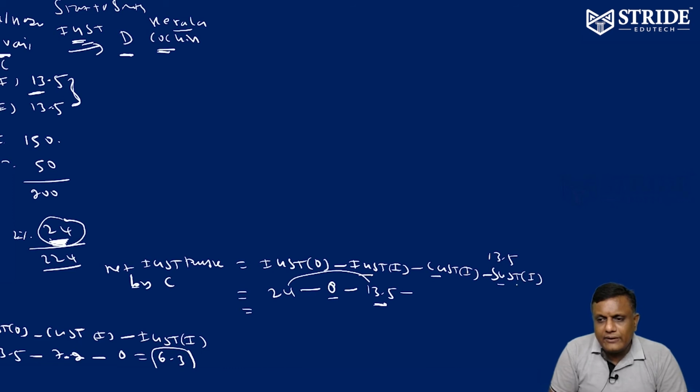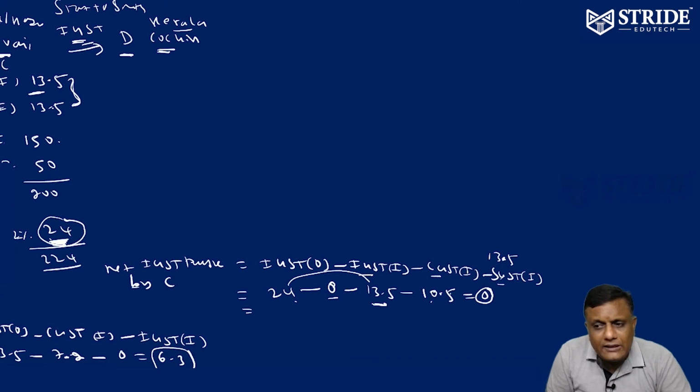Only 10.5 is required. 13.5 we have as input, 10.5 only required. So the answer becomes 0. So net IGST payable by C is equal to 0.